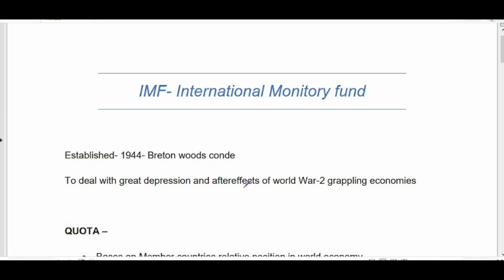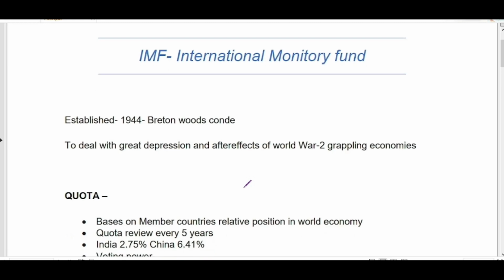So hello दोस्तों, today we will talk about one important international institution, that is International Monetary Fund, that is IMF. And IMF becomes important because UPSC has been consistently asking questions about IMF's financial mechanism, IMF's institutional mechanism, right? So from that perspective, IMF becomes very important to us, right?